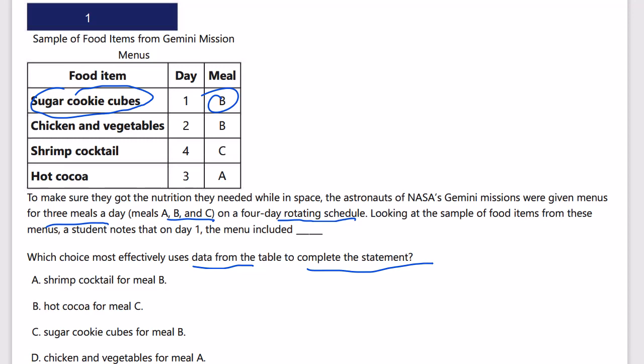No, that's not correct to the graph. So we're always checking for accuracy and relevancy. Hot cocoa for meal C. Well, that's not accurate to the graph either. Sugar cookie cubes for meal B. That's exactly it. That's accurate to the graph, and that is day 1, so it's relevant to the question they're asking. D, chicken and vegetables for meal A. That's, again, not even accurate, let alone relevant.